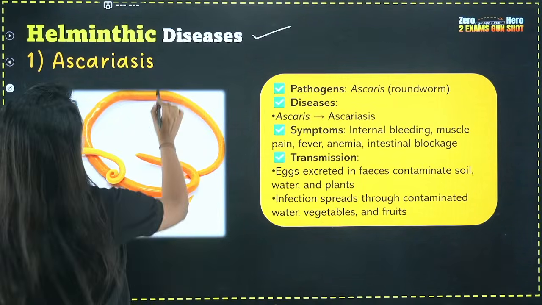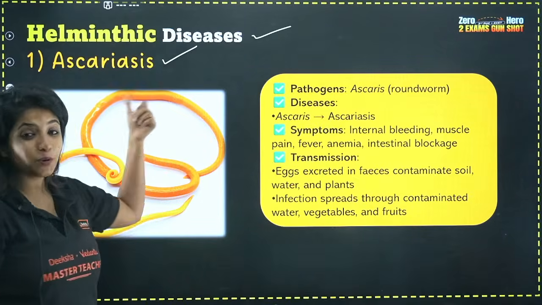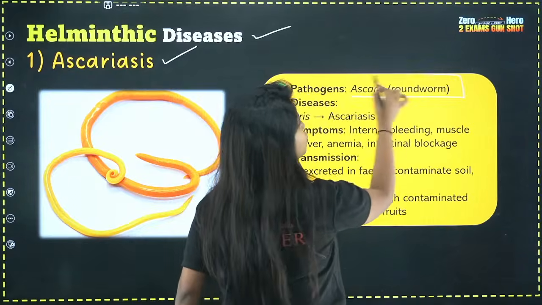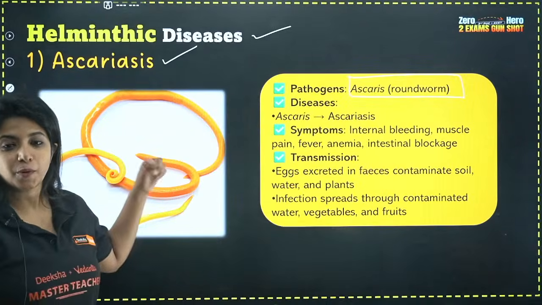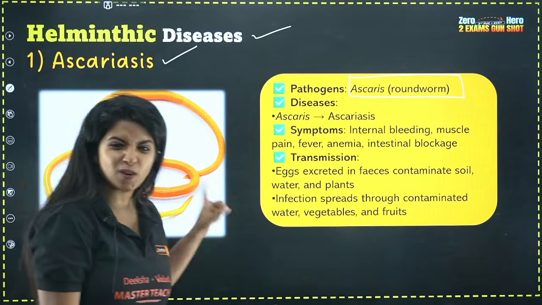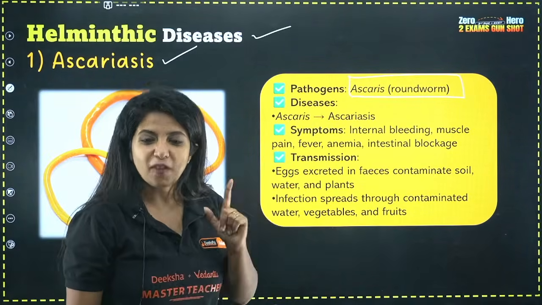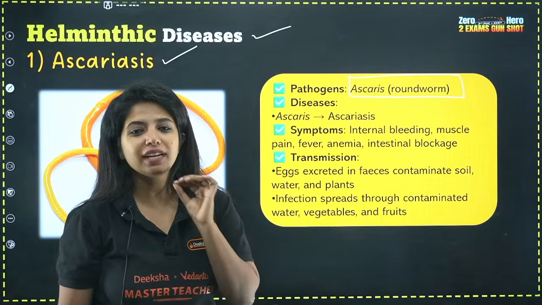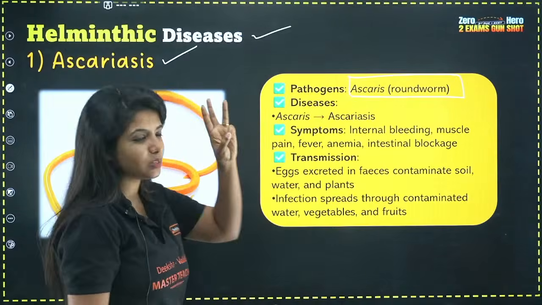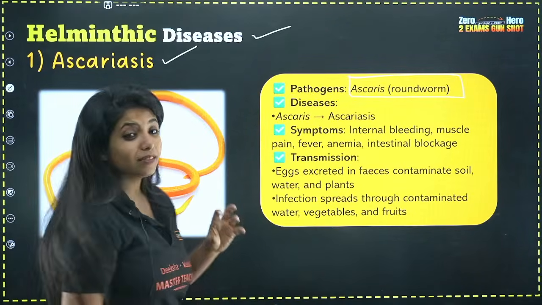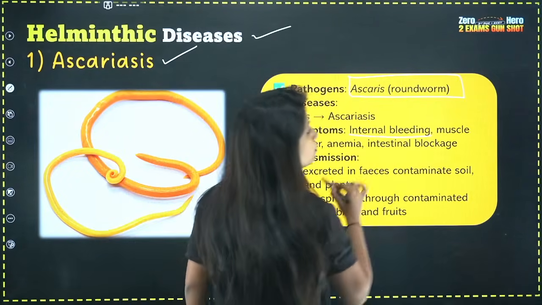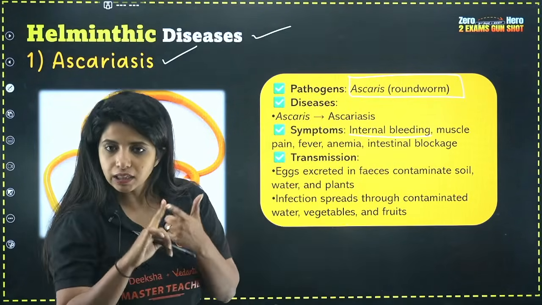And the first disease that you have is ascariasis. You know, ascariasis is caused by Ascaris lumbricoides, which is also commonly known as roundworm. So this is the roundworm which is up there. And this guy is going to cause a lot of trouble up there. Why? Because it is going to affect your intestine. So this also has something to do with your intestine. The third disease with the intestinal problem. But here the problem is even more grave. So it causes internal bleeding, my dear children. Okay, it causes internal bleeding.